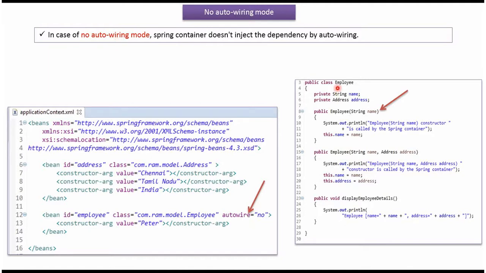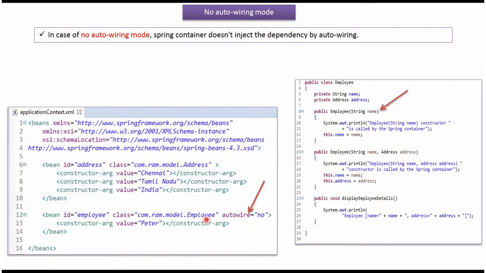Here I have defined the class Employee. It has two properties, name and address. Address is the dependent object, and it has two constructors. The first constructor accepts name, and the second constructor accepts name and address, and it has a display employee details method.